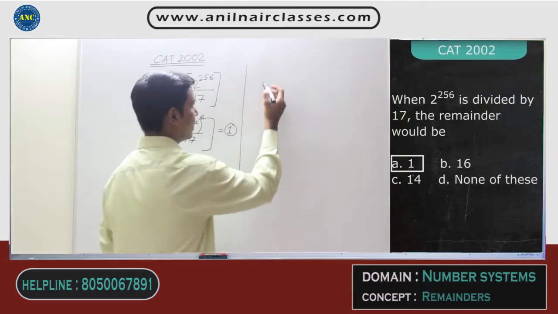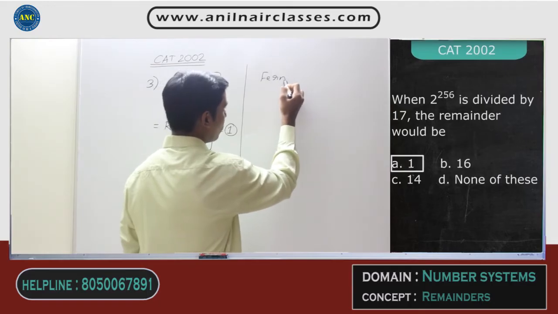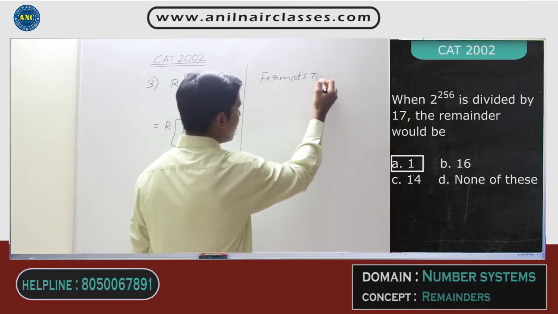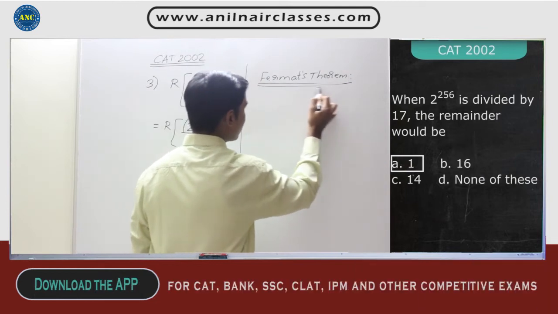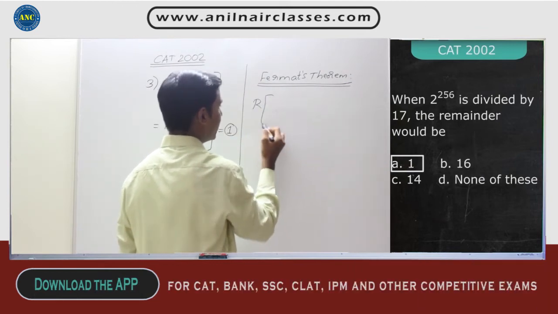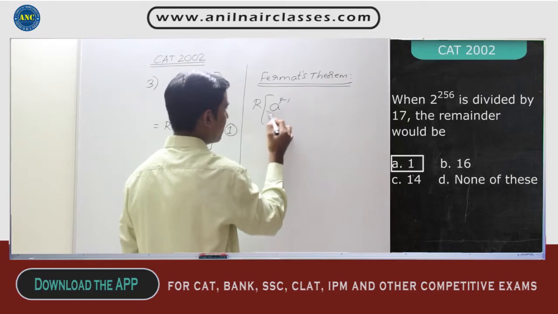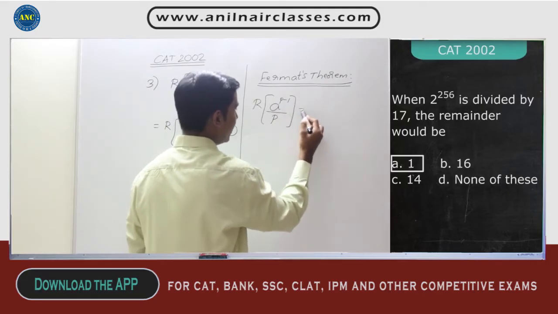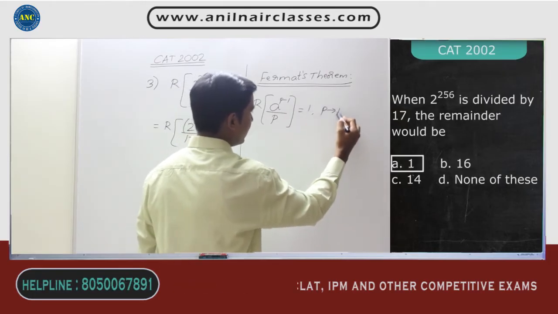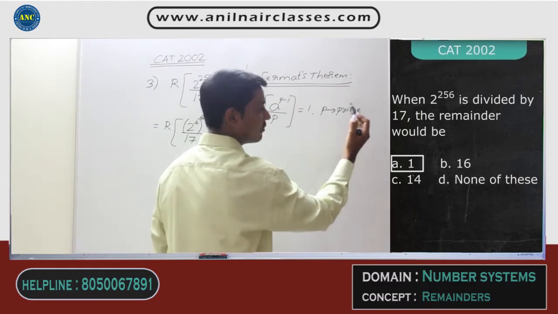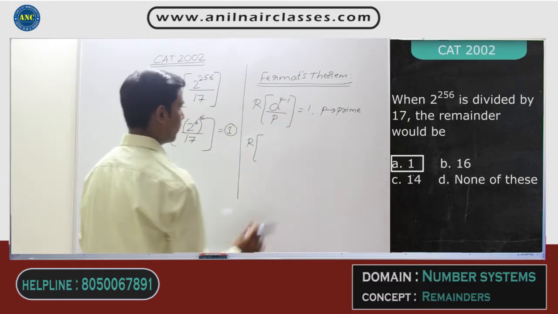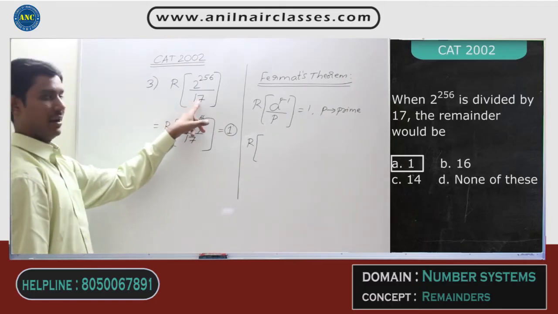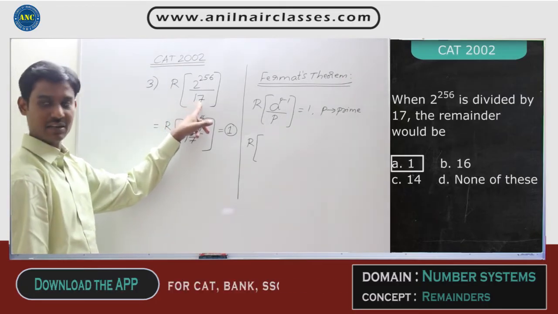The other way of solving is Fermat's theorem. Fermat's theorem says that the remainder of a power p minus 1 divided by p is always equal to 1 when p is a prime number. Same application I will use. 17 is a prime number.